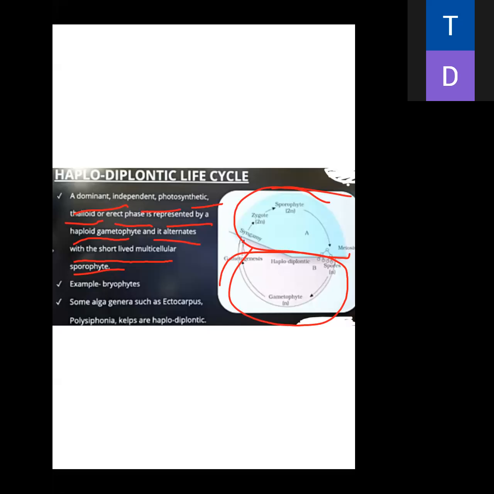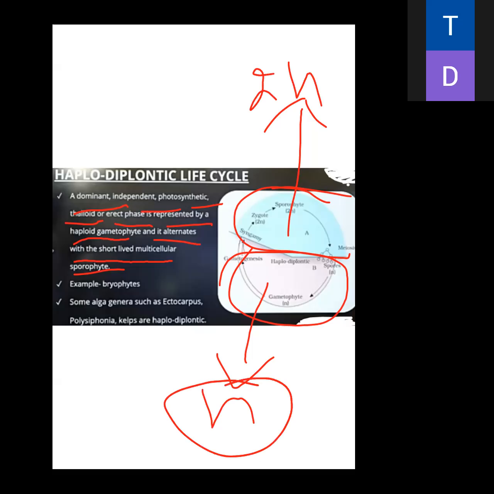This is the haploid phase. And the short-lived multicellular sporophyte phase is the 2n phase. This is 2n, this is n, because n is present, that's why it is haploid. 2n is present, that's why it is known as diploid. What is the example?